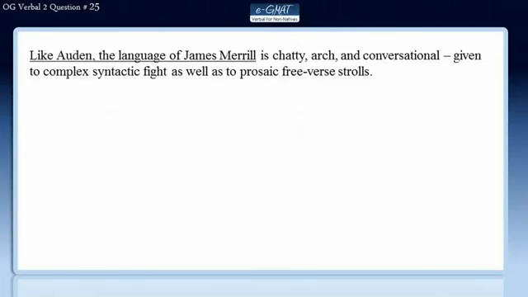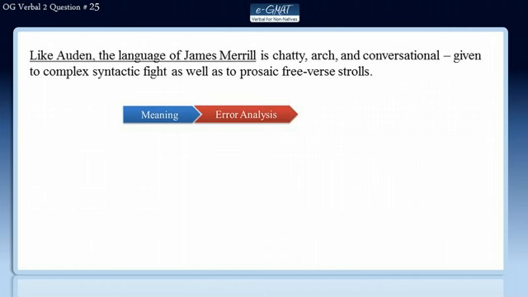We will solve question number 25 of OG Verbal Second Edition by using the e-GMAT 3-step process. In the first step, we will understand the meaning of the sentence. In the second, we will evaluate the errors in the sentence. And finally, we will review all the answer choices to get to the correct answer.